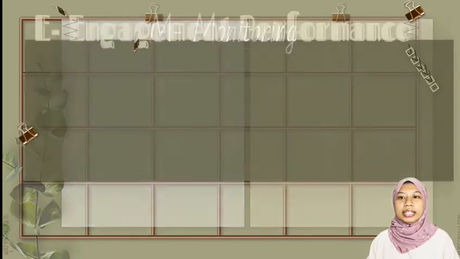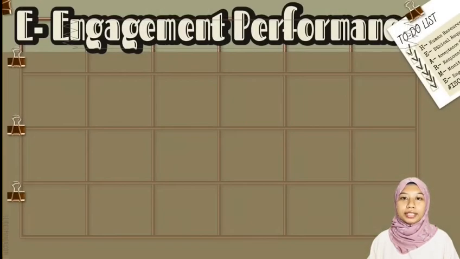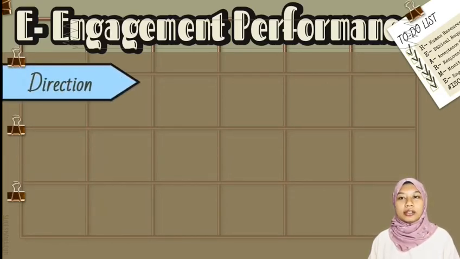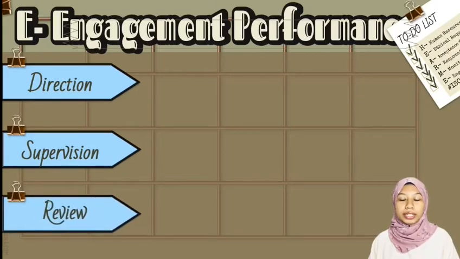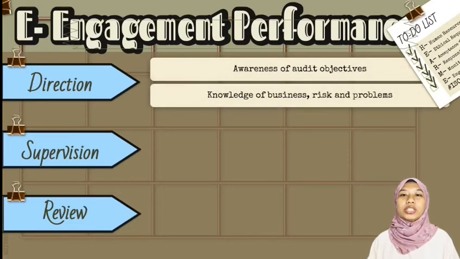Next, the E is for engagement performance. This looks at the overall performance of the audit assignment across the audit firm. This is made up of three elements: the direction, supervision, and a review of the audit. The direction focuses on ensuring everyone is aware of the objective of the audit, the knowledge of the client business, the risks and any problems that may arise.